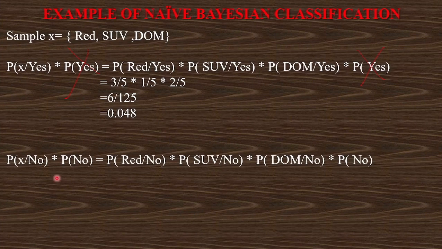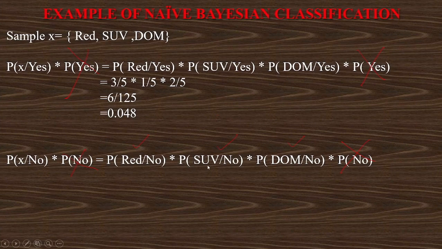Similarly, we find the probability of no, that this particular car is not stolen. The same way the formula is written: probability of sample X given no into P of no equal to probability of red given no, meaning red car not stolen, into SUV given no, meaning SUV car not stolen, into domestic given no, meaning domestic car not stolen, into P of no. Now this P of no on the left hand side and P of no on the right hand side will get cancelled. So now we have to only write the values of red color cars which have no in the stolen column, SUV which have no in the stolen column, and domestic origin which have no in the stolen column.